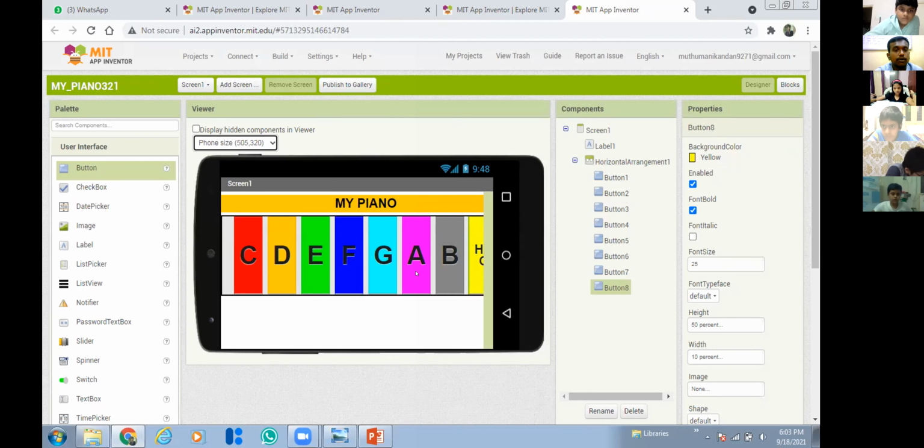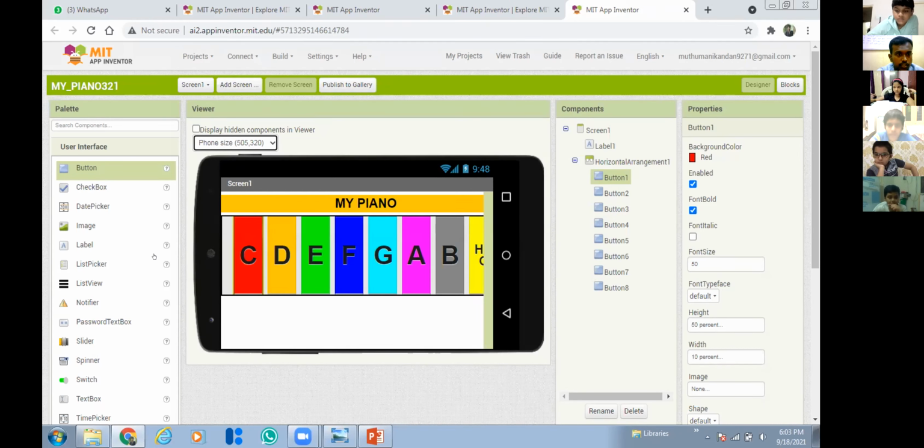We have to add the sound, right? We added the buttons, right? 8 buttons, right? If you do this and install this app, what will happen? Nothing will happen. If you click C, nothing will happen, right? It will just display this as a picture. That's it. But what is my task? If I click the C button, then the sound C should be played, right? So how to do that means you have to add sound.